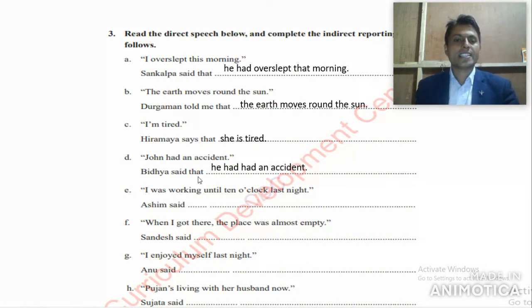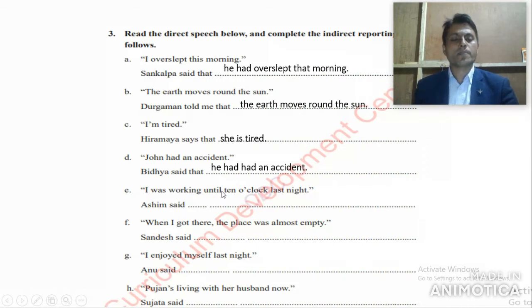Vidya said that he had an accident. You should write here double had. It looks unusual, but in grammar we have to write had plus verb three. This is had, and this had is verb three, the past participle form of the verb. Got it? Now come to the next point, number E.